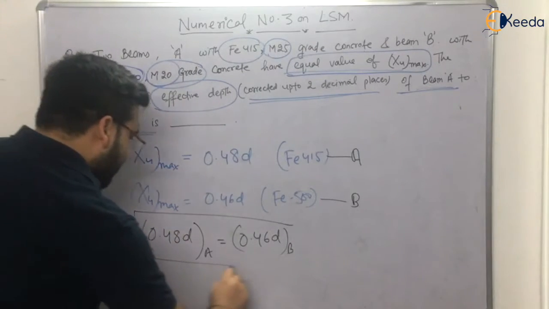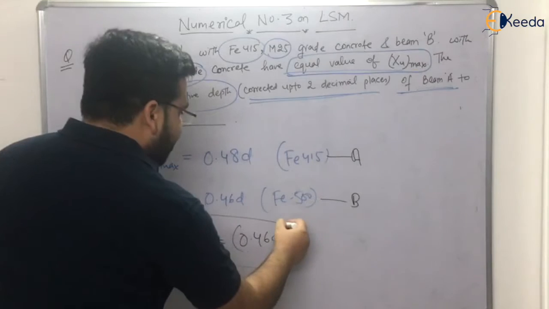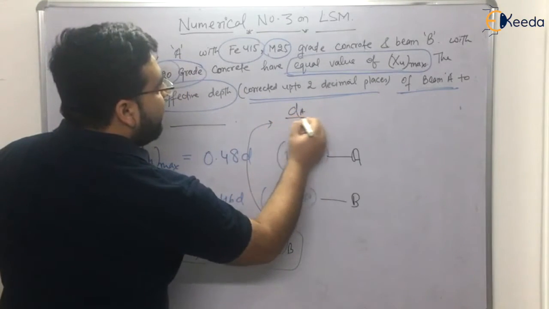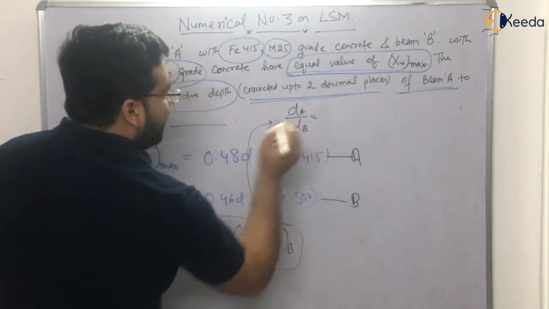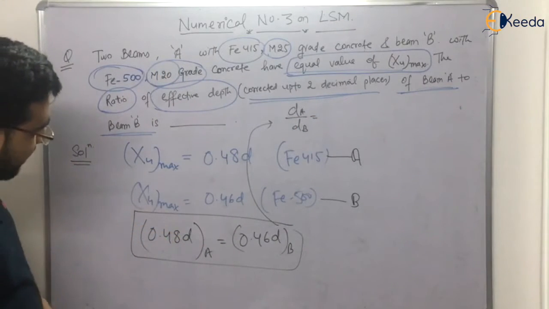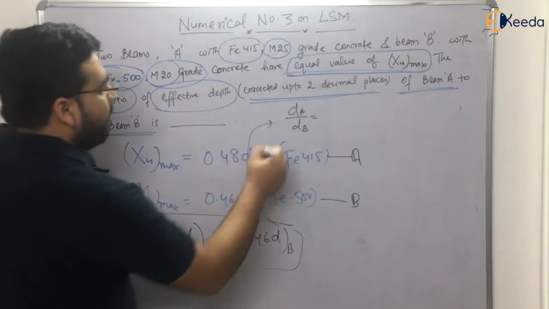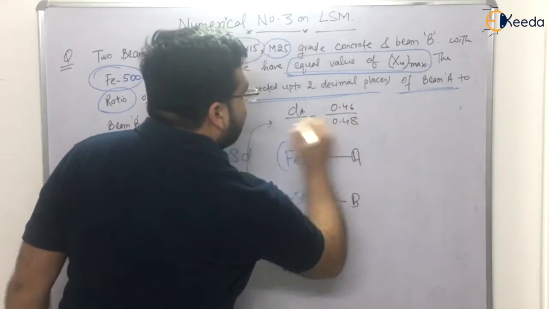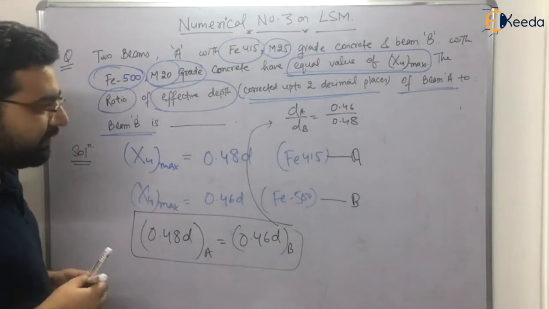So let me write the answer here. It will be equal to dA divided by dB. The ratio of the effective depth, dA over dB, will be equal to 0.46 upon 0.48. Clear? So what will be the answer?